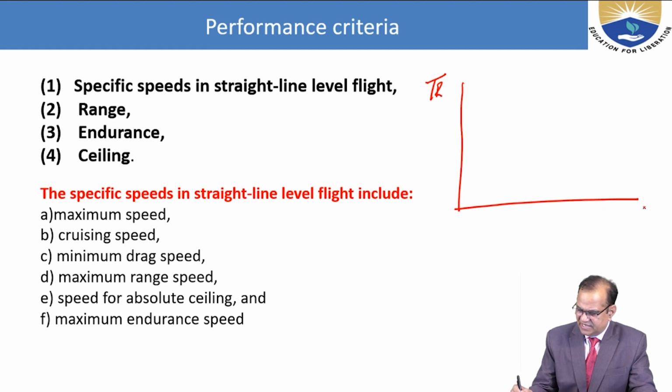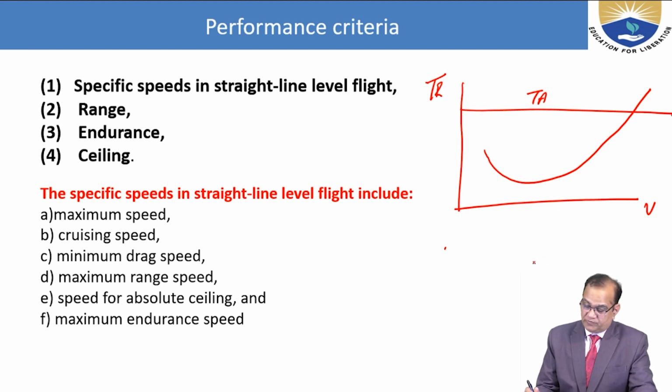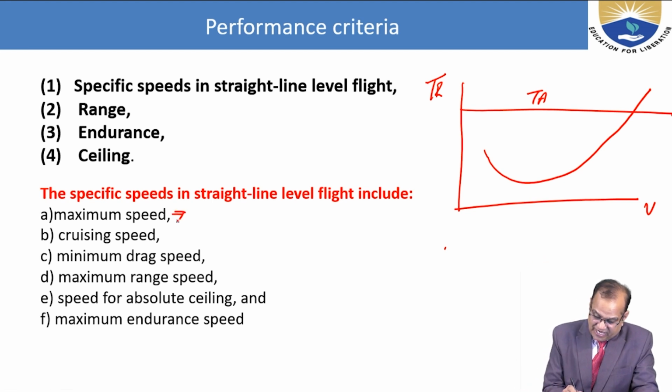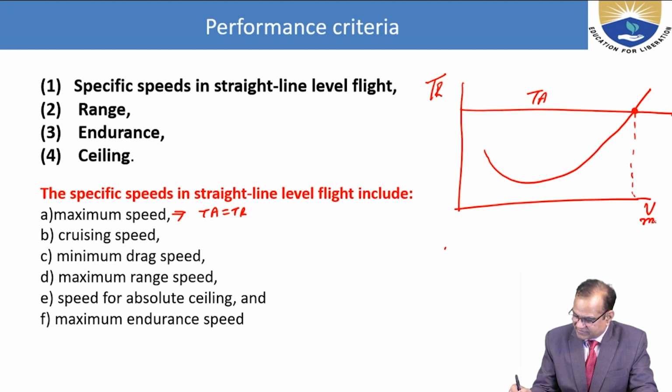This is the TR, this is the velocity, and this is your T available. So maximum speed is the speed when TA is equal to TR. So this is the speed here. If I drop a perpendicular here, you will get V maximum. This is the maximum speed. Any aircraft cannot go more than this speed. Cruising speed,